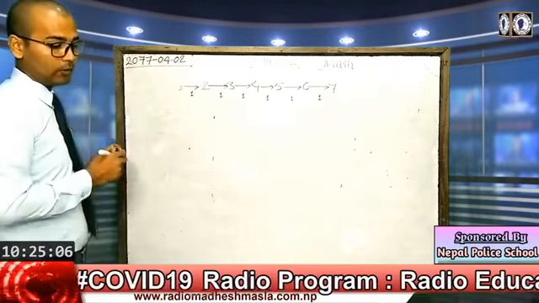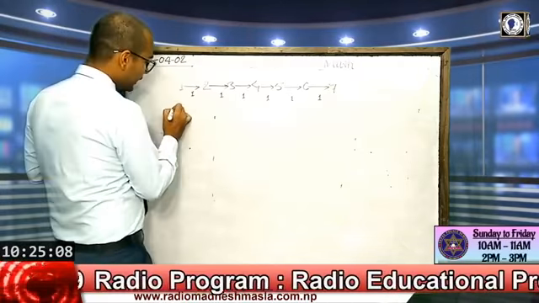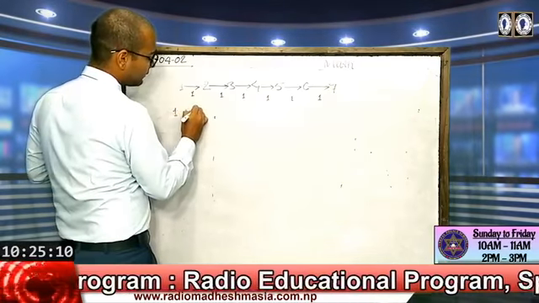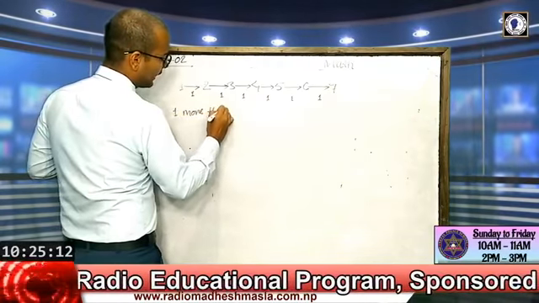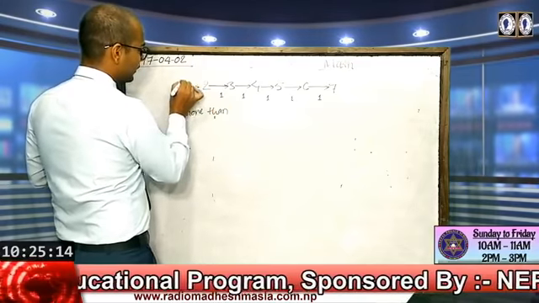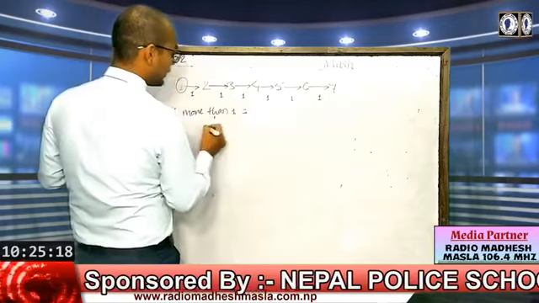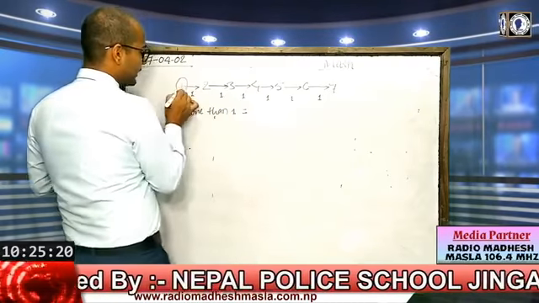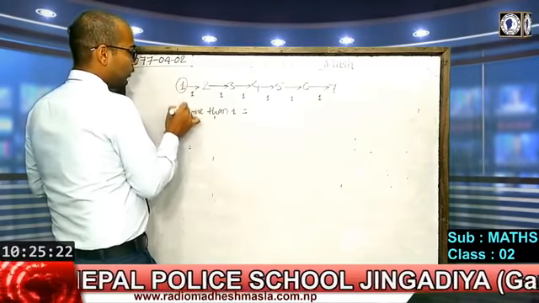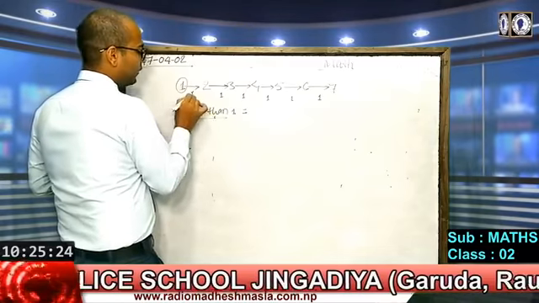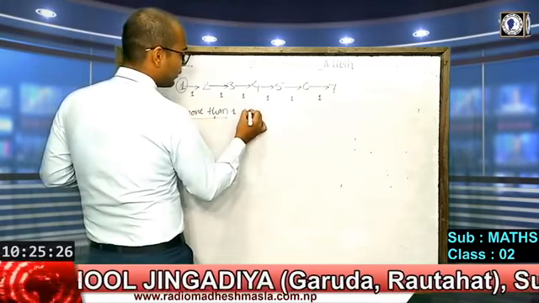we can find that if we take 1 more than 1, then it is equal to 2. That means when 1 is added to 1, it becomes 2.